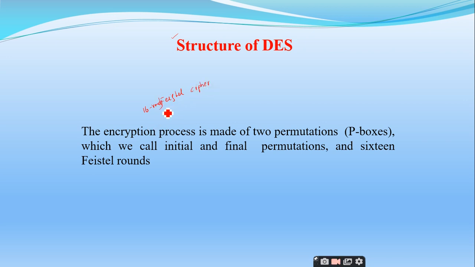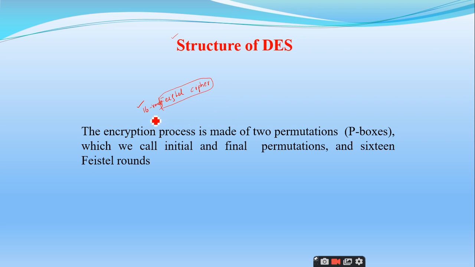Again, I stress that the Feistel cipher consists of a combination of different components, right? Like we can have the S box, we can have the P box, we can have the whitener, which is called an XOR operation, we can have a swapper. So each and every round in DES is a combination of various components, right? So like that, how many rounds do we have? 16 rounds will be there.